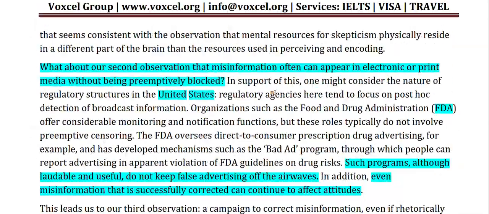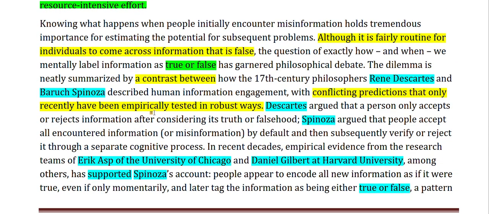So we will read after that where it is. Okay, this is our answer to the previous question. Descartes argued that a person only accepts or rejects information after considering truth or falsehood. Okay, sorry, I will read. Spinoza argued that people accept all information by default and then subsequently, which just means a second step after that, verify or reject it through a separate cognitive process.